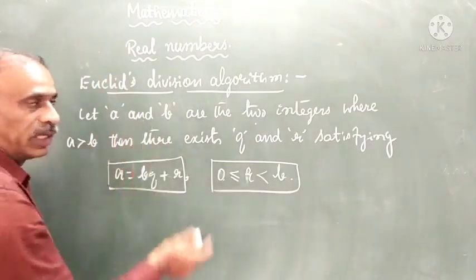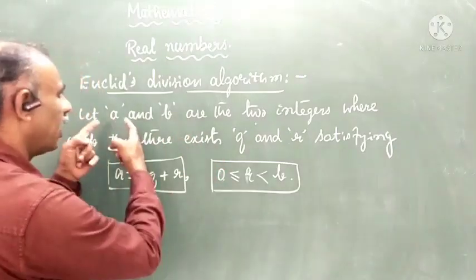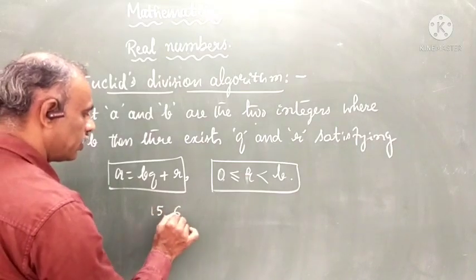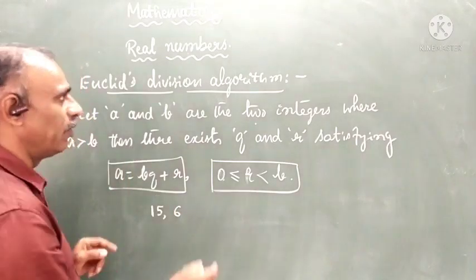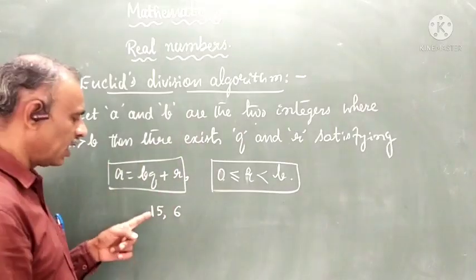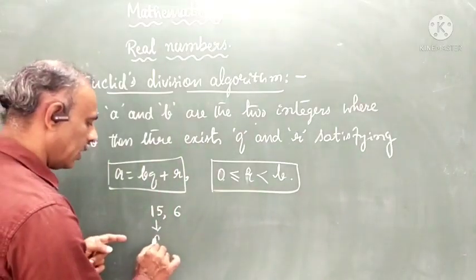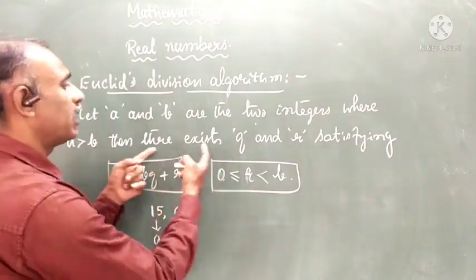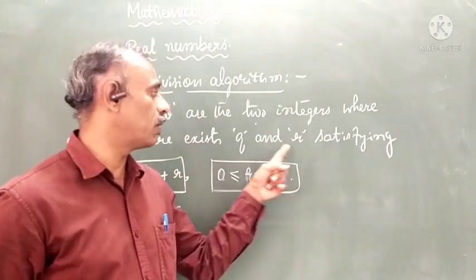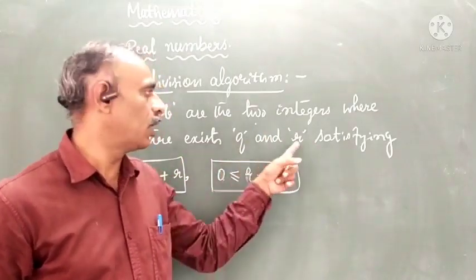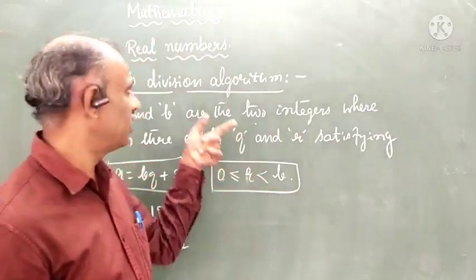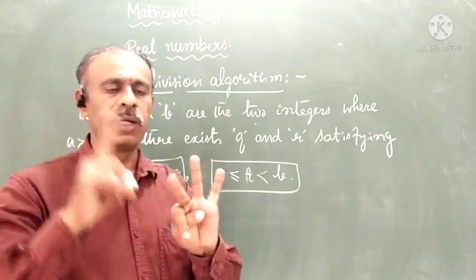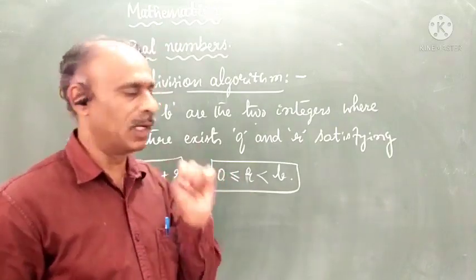A and B are two integers. Let me explain with 15 and 6. Two integers in which A is greater than B, meaning the greater number we take as A and the smaller number is B. Then there exist Q and R. Q and R mean what? Q is the quotient, R is the remainder. Because this is the division process, in division you get four terms: dividend, divisor, quotient, remainder.